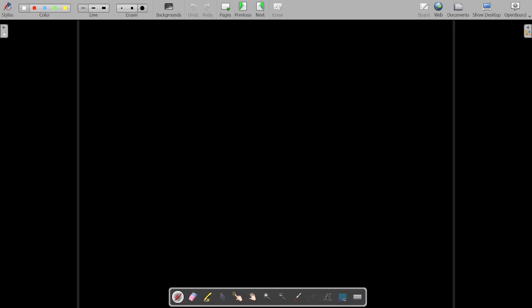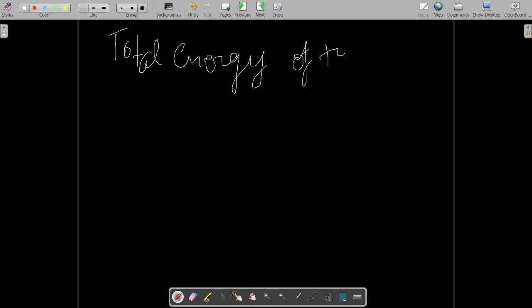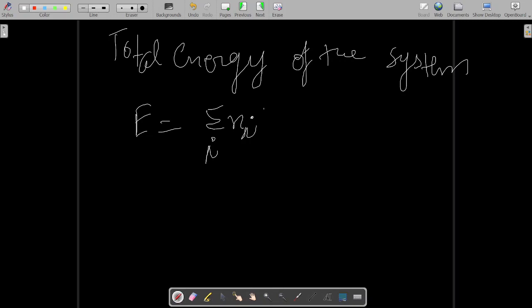So the total energy of the system, what does it become? Total energy of the system E is equal to summation over i of Ni Ei.